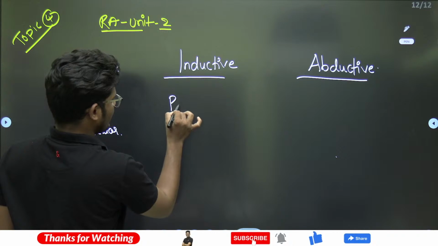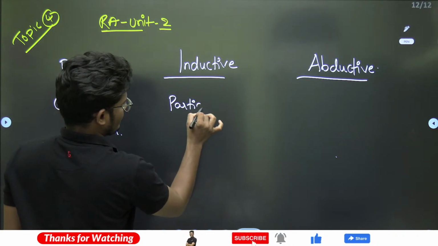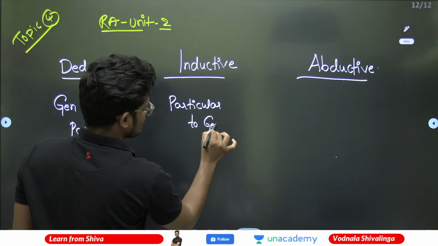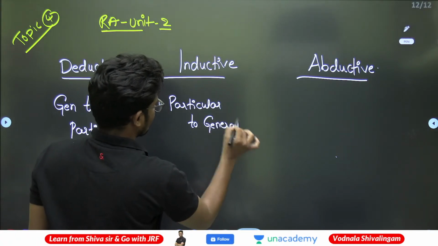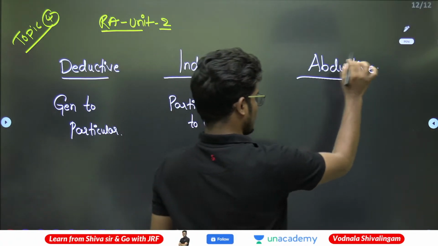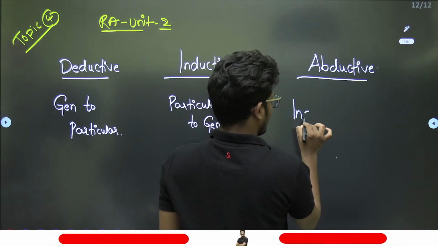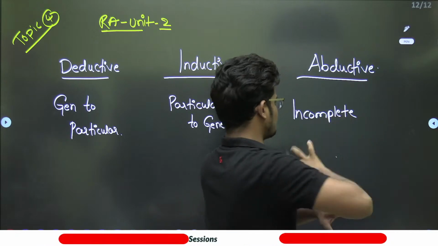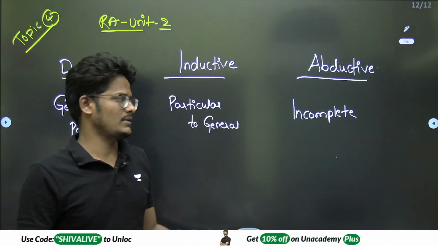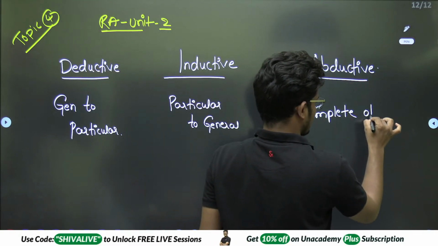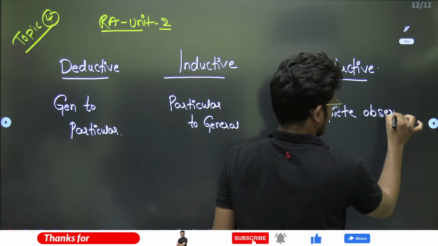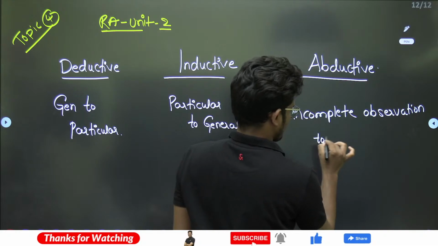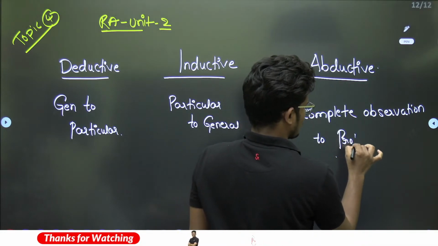Moving always from the particular to the general is inductive. And abductive means incomplete observation: you don't have a full or proper observation. It goes from an incomplete observation to probable conclusions.